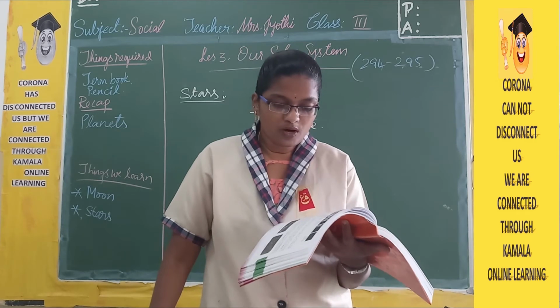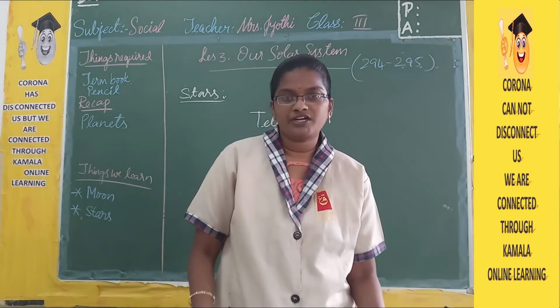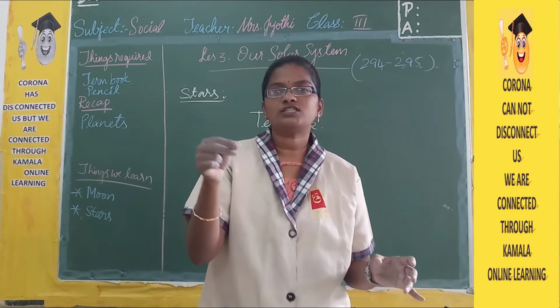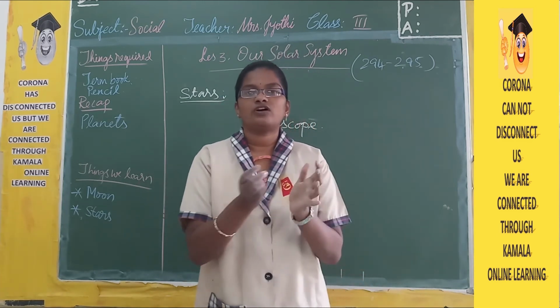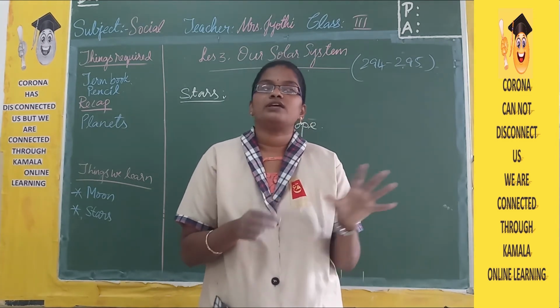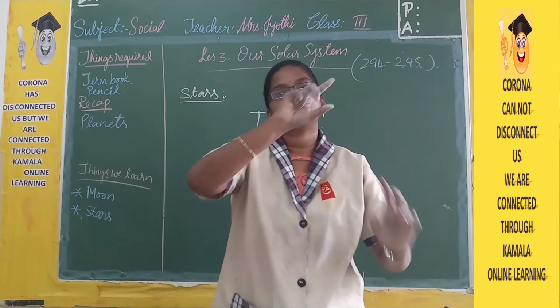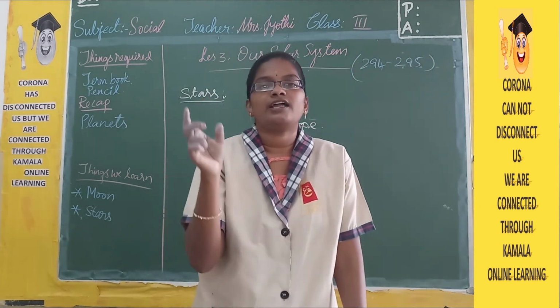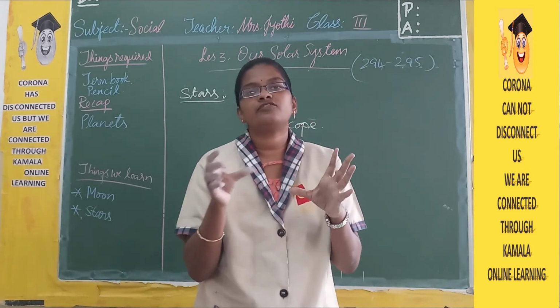Some groups of stars form patterns. Like in front of your home, your mother puts dots and joins all the dots, and we call that rangoli or muggu, isn't it? In the same way, in the sky also, you can see mostly three stars in line, and a few stars together form different patterns.